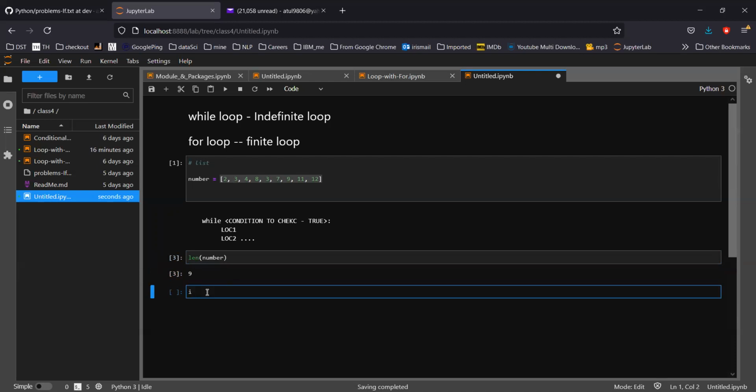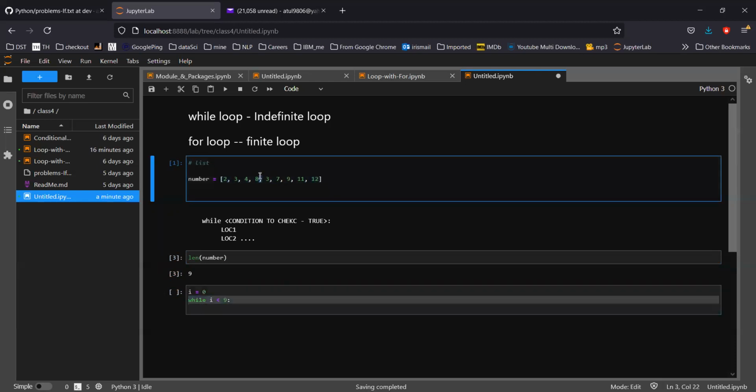So I'm creating a variable called i equal to 0. Now what I'm saying is: while i is less than 9.